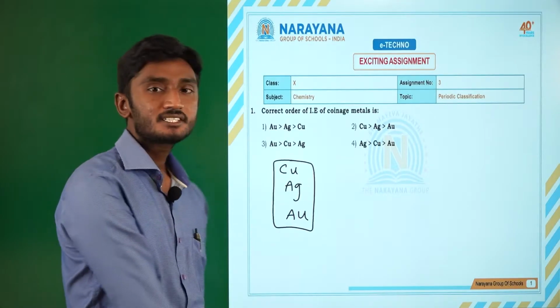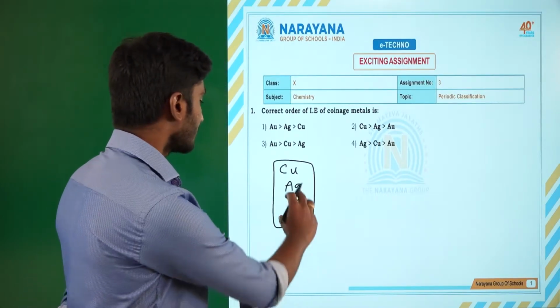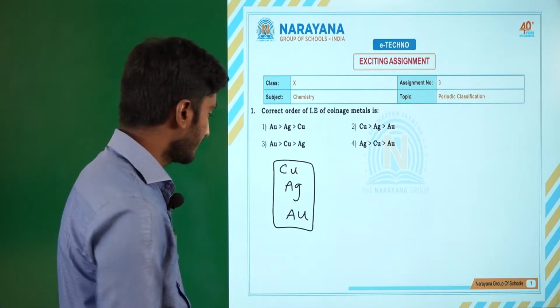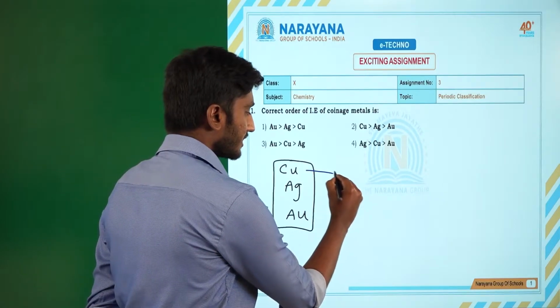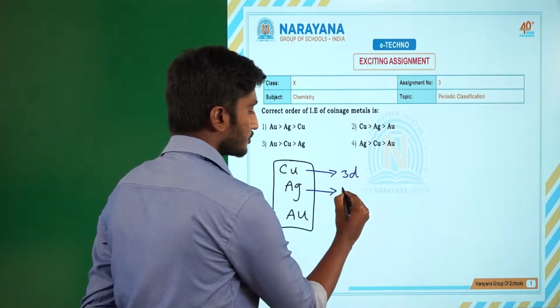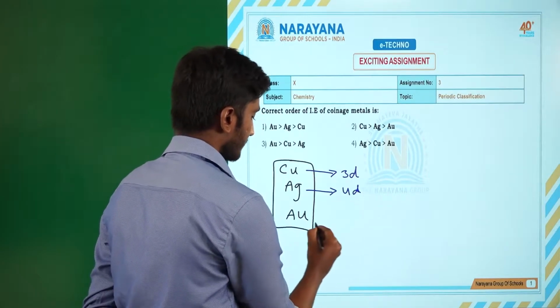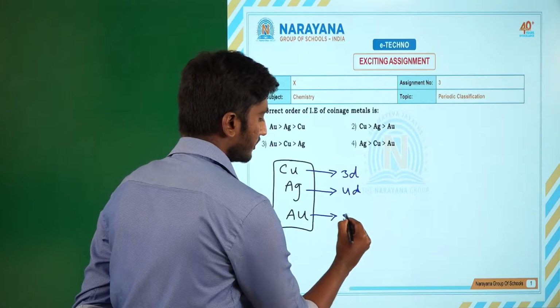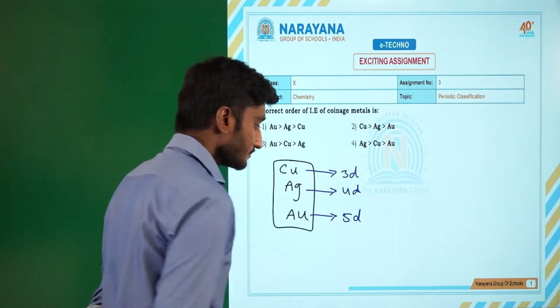But in the case of these coinage metals, there is some deviation, because copper belongs to the 3d series, silver belongs to the 4d series, and gold belongs to the 5d series.